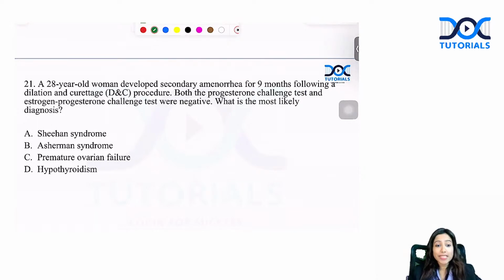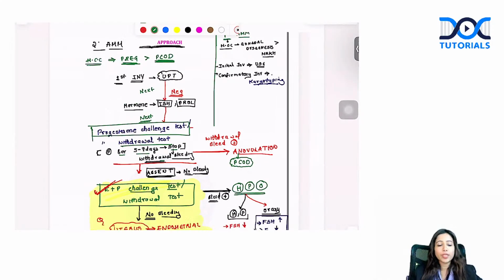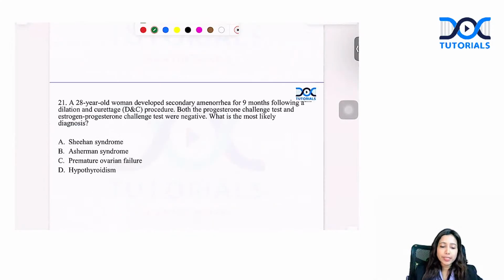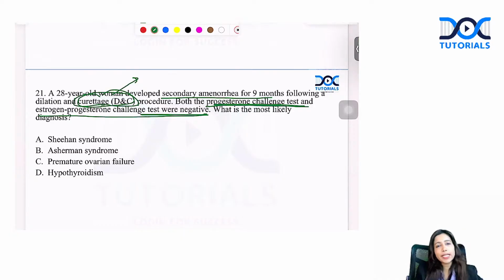This was from secondary amenorrhea. The algorithm of management of secondary amenorrhea question had come from this. Let's go through the question. A patient develops secondary amenorrhea following history of DNC. It's a buzzword for you. Question is giving you DNC. She has been given progesterone challenge test, estrogen plus progesterone challenge test. Still bleeding is not there. What is the likely diagnosis?